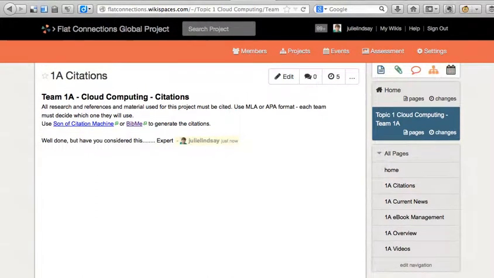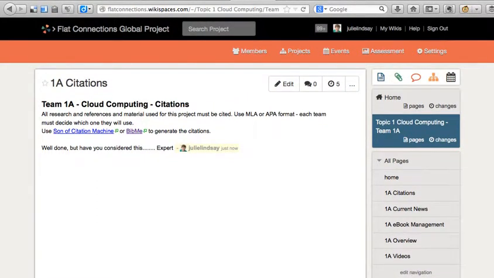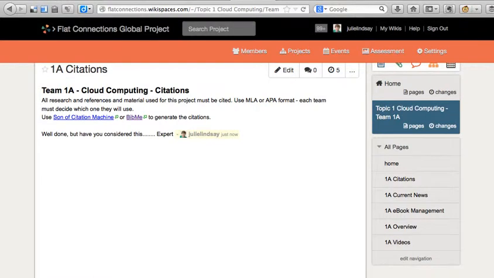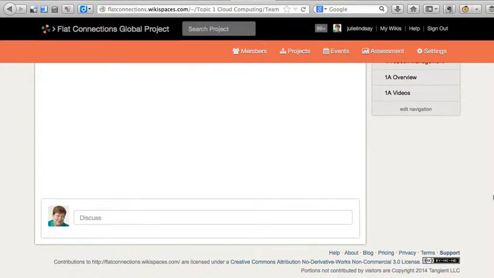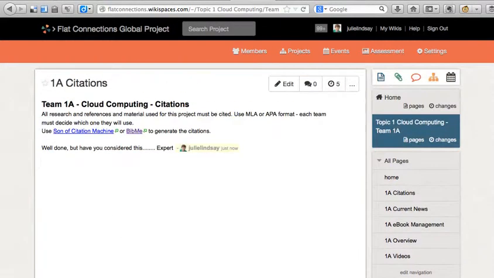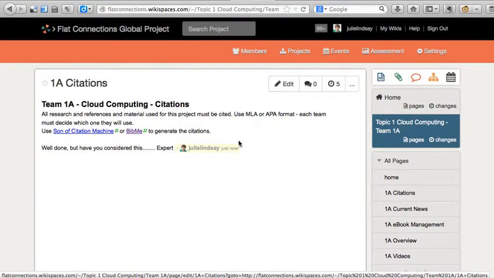I'm also going to be suggesting to the students they use this technique as well, as they sort through the content and make suggestions to each other. So once again, we can use the discussion forum at the bottom of each page, and I suggest you use that going into edit mode, 4 tildes. Going back to the home page, on the right hand side here, the home page for cloud computing is just there.